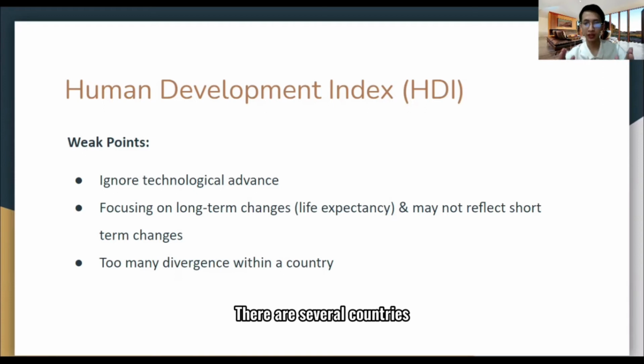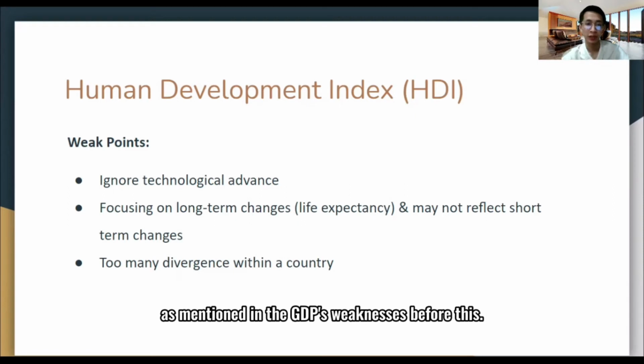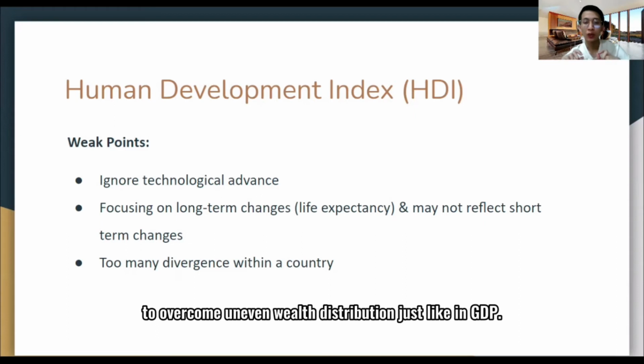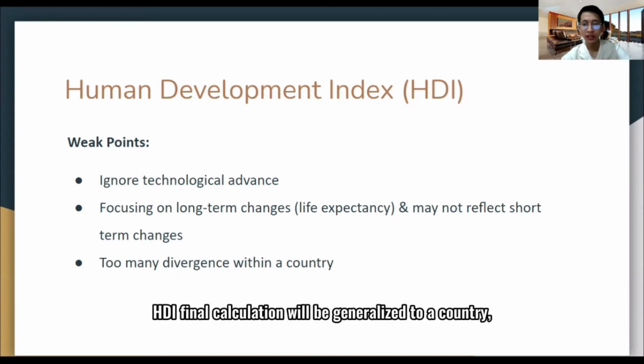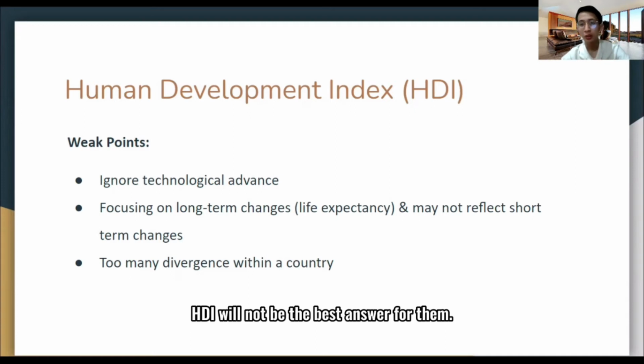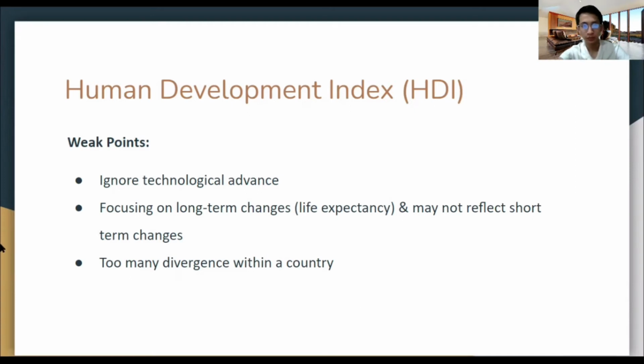And lastly, HDI is hard to apply to a country with a wide economic gap. There are several countries that have uneven wealth distribution, as mentioned in the GDP's weaknesses before this. Hence, HDI did not take credit to overcome uneven wealth distribution, just like GDP. The HDI final calculation will be generalized to a country, and for a country that is facing this uneven wealth distribution problem, HDI will not be the best answer for them.